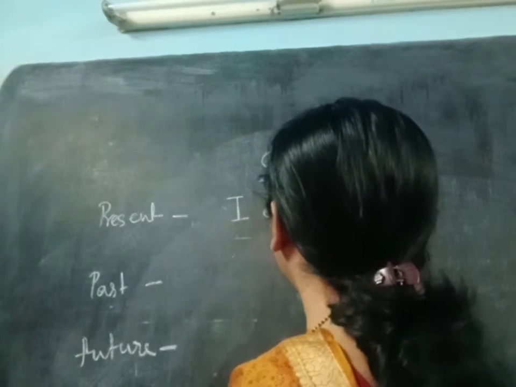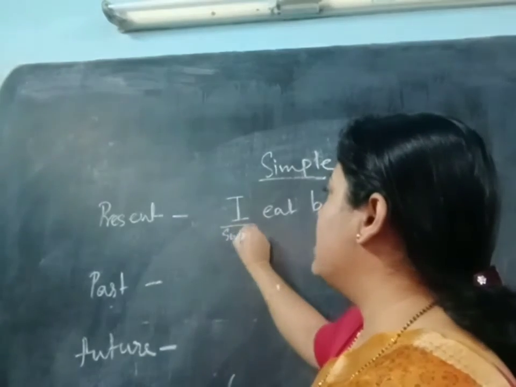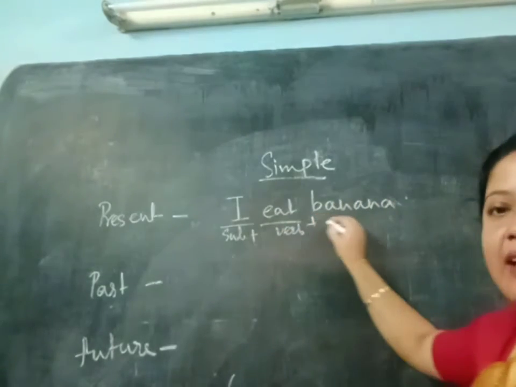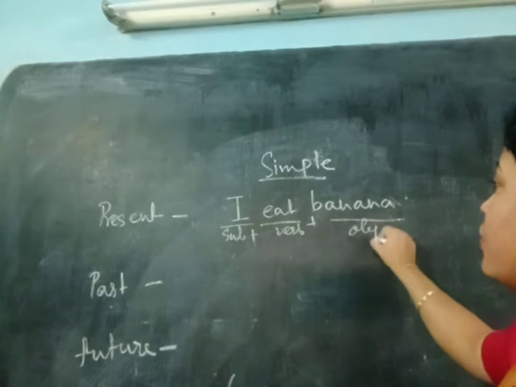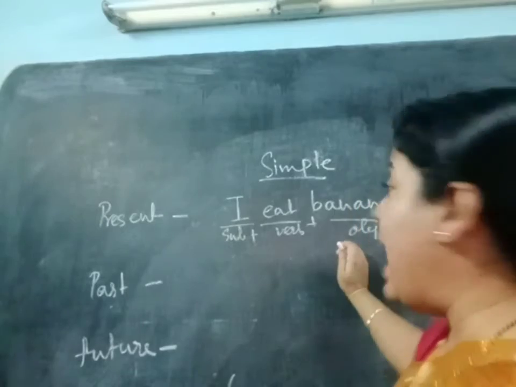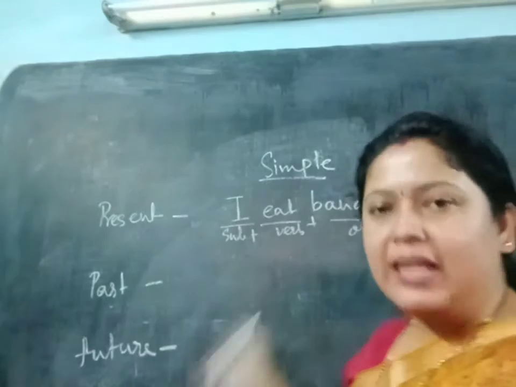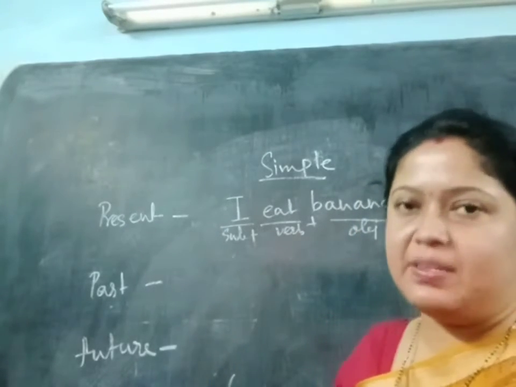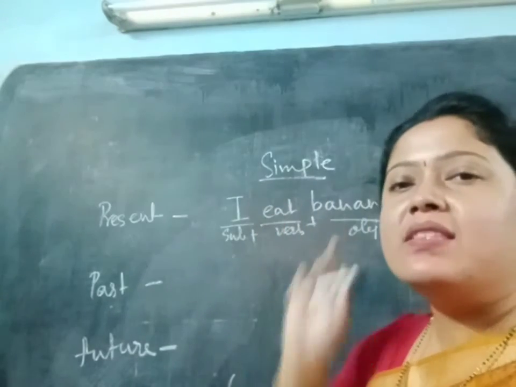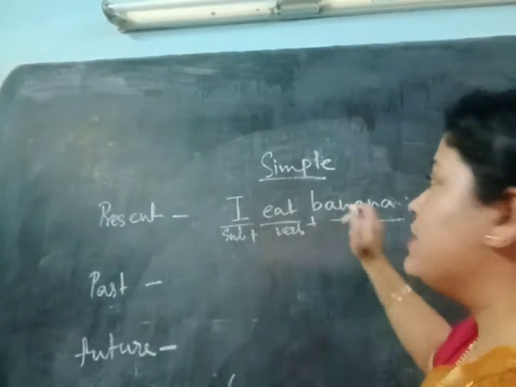Okay, I eat banana, this is a sentence. Here I is the subject, and after that eat is the verb. And after that banana is the object. So when we see the subject, then the verb and then the object, the verb should be in what? In this way we are writing the assertive sentences of simple present tense. This verb should be in simple present form. So there you will write I eat banana.